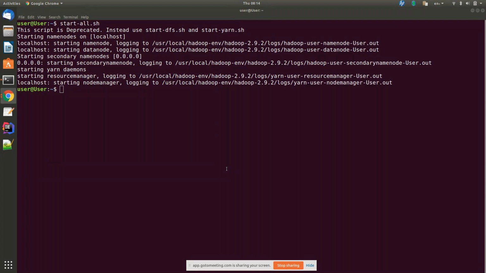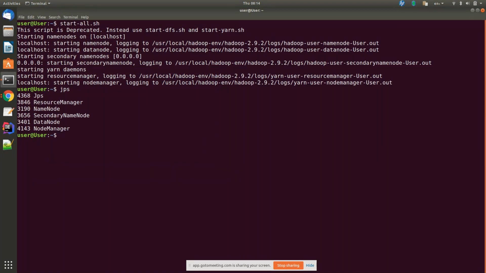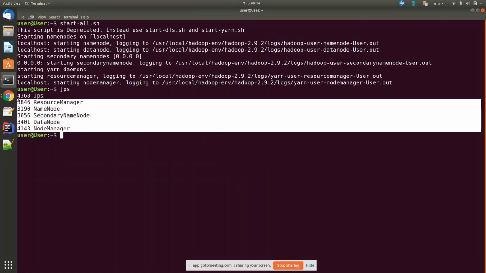Okay, let me ask one question here, which someone was asking recently. What are the Hadoop daemons? I think it's a very old question and a very simple question. And these are the daemons, right? So your resource manager, node manager, name node, secondary name node. These are all what we can call daemons.